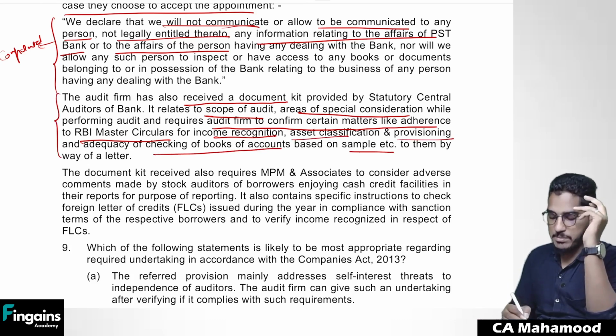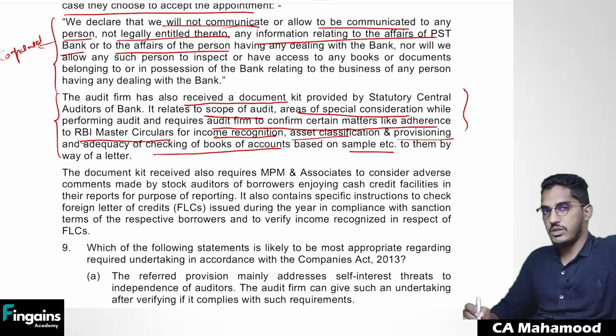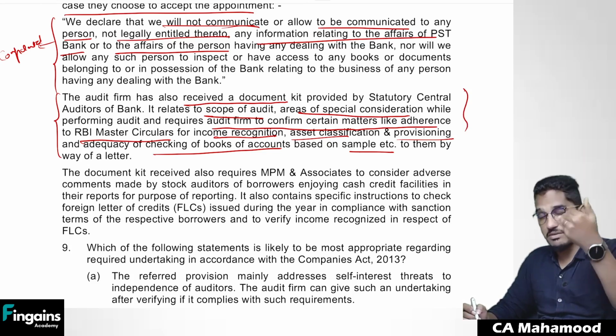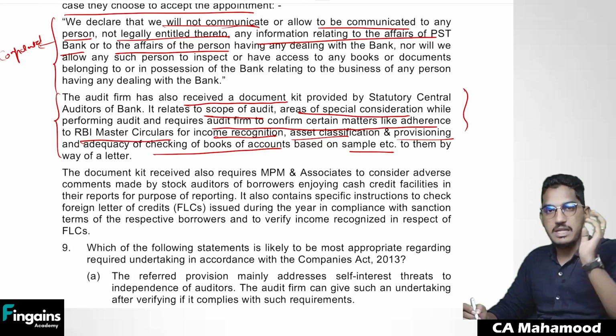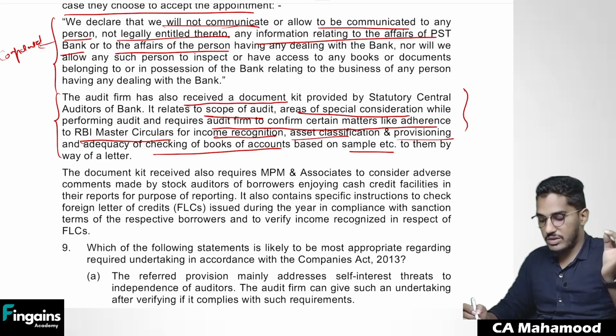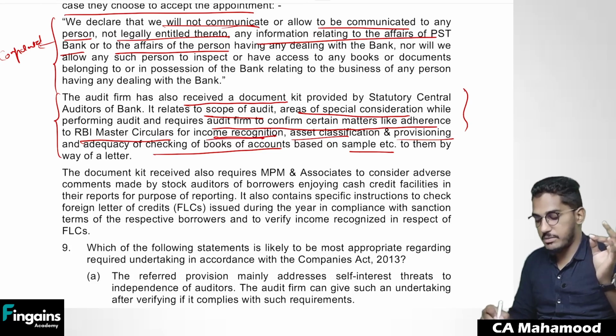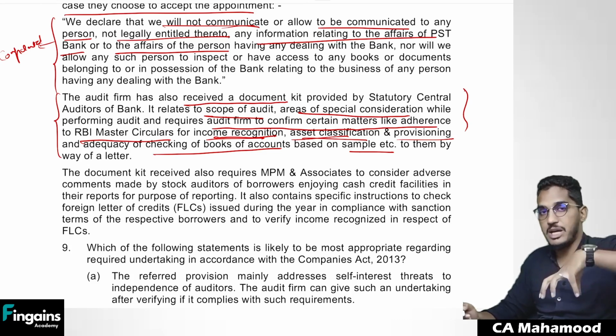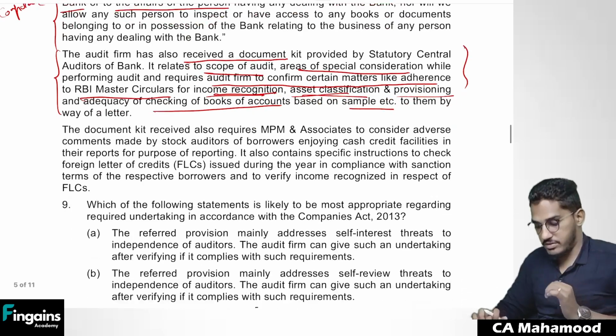Nothing but you are appointed as a branch auditor. There will be a central statutory auditor also. That central statutory auditor has given this branch auditor some rules and regulations, some guidance on what all they have to cover as a part of this branch audit. Like they told that they have to check the master circular regarding income recognition, asset classification, provision, adequacy of books of accounts. All this you have to check. Like that, instructions have been received by the branch auditor from the statutory central auditors.